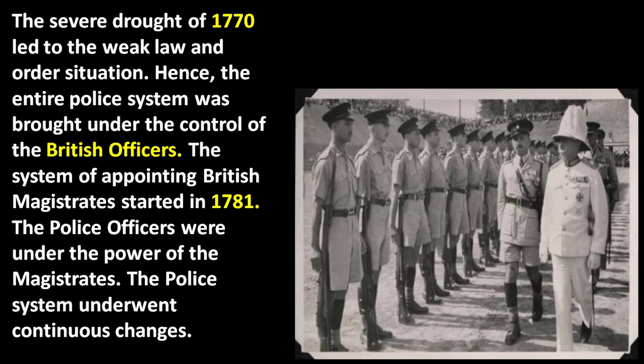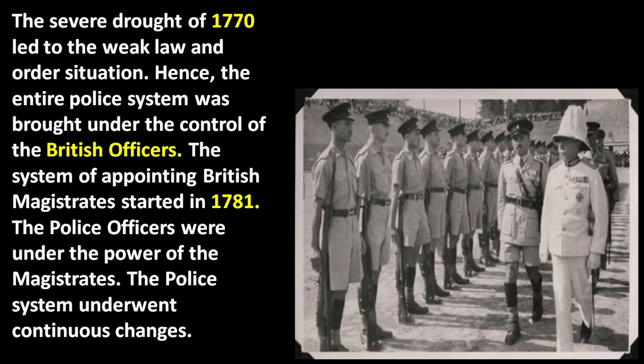It followed the severe drought of 1770, which led to weak law and order situations. Hence, the entire police system was brought under the control of the British officers. The system of appointing British magistrates started in 1781.